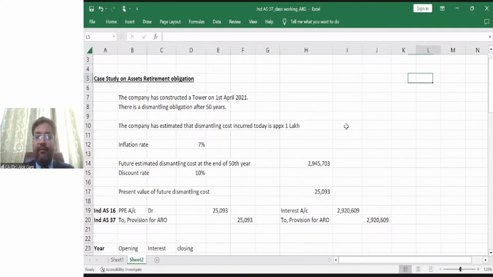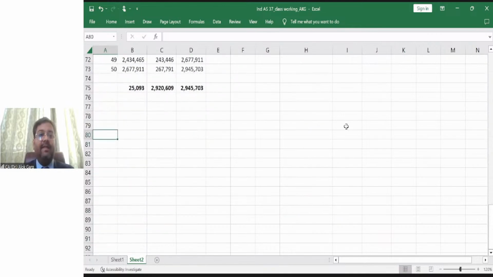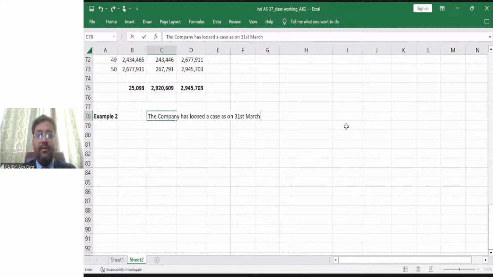Second example: the company, there was a legal claim. Example 2, right? The company has lost a case as on 31st March 2021.